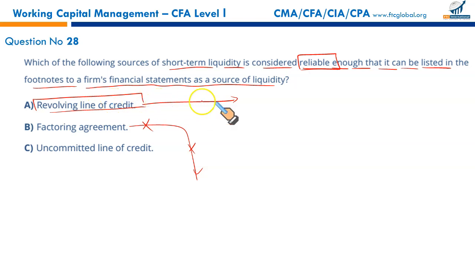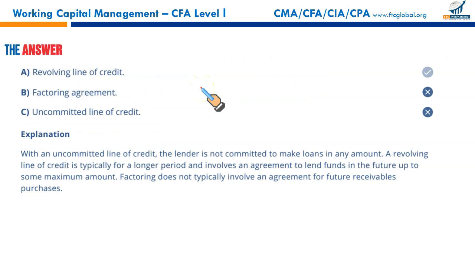Only the revolving line of credit amongst these is. Uncommitted line of credit, no. Uncommitted means the banker can refuse to lend money anymore because maybe the company's conditions have deteriorated. So the only source of finance that is reliable and can be reported in the footnotes of the financial statements is this dependable one, A, revolving line of credit.